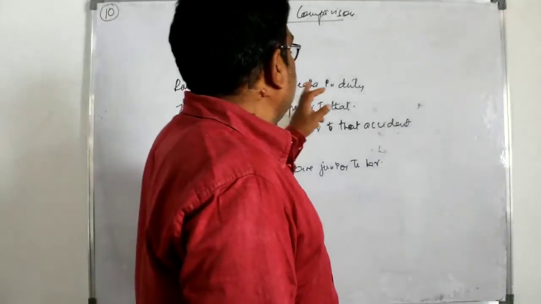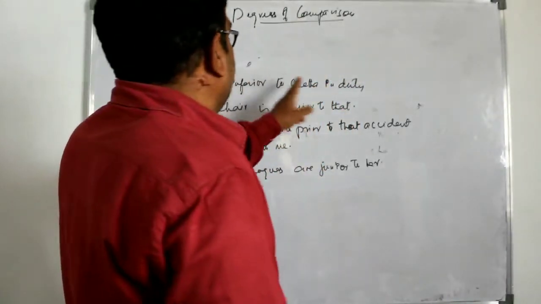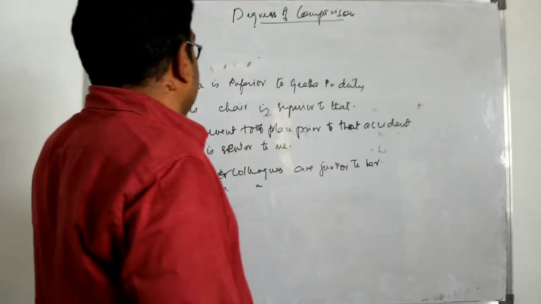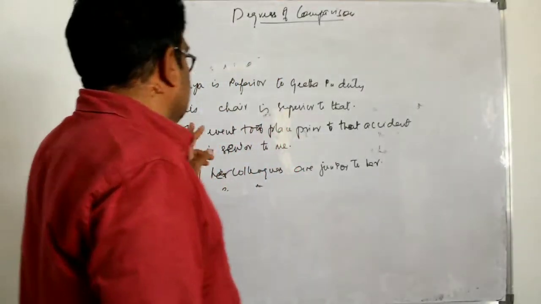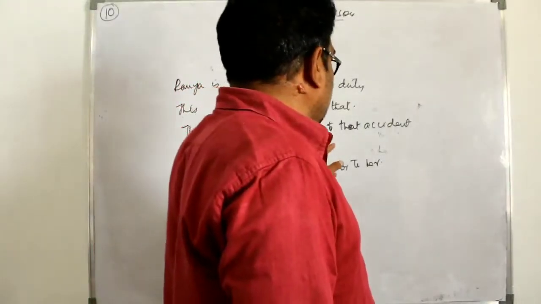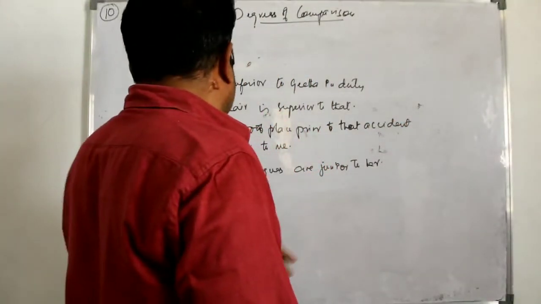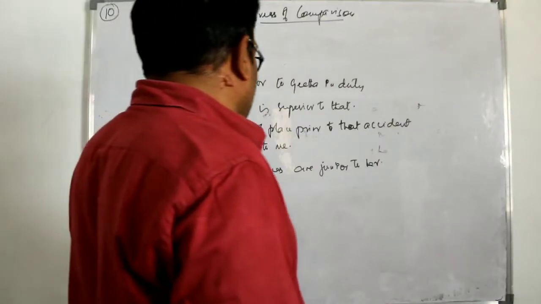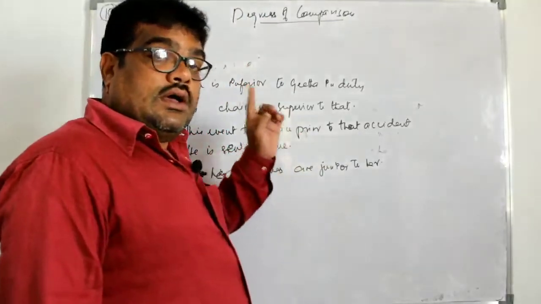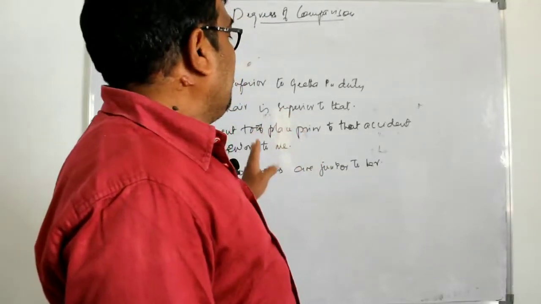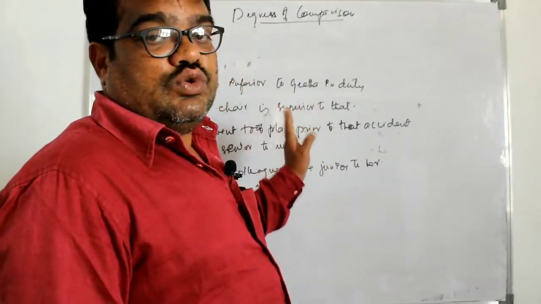Ramya is inferior to Geeta in duty. Actually it would take than, but according to the rule it has to take to. This is superior to that. Another example, the event took place prior to that accident. Fourth example, he is senior to me. All her colleagues are junior to her. You have to keep it in mind that here the remaining 7 never take than, they take to, TO.